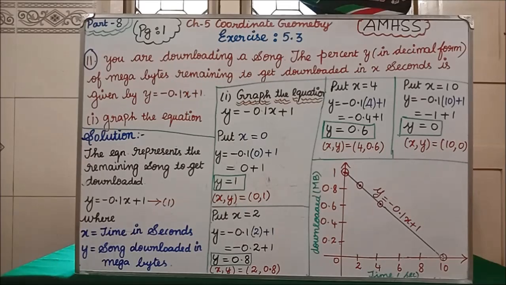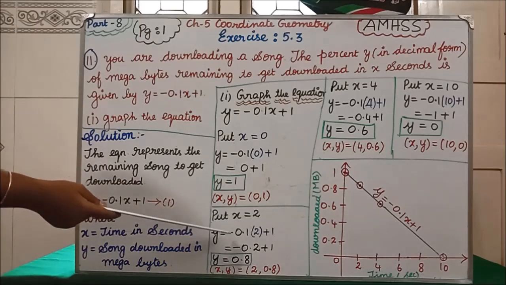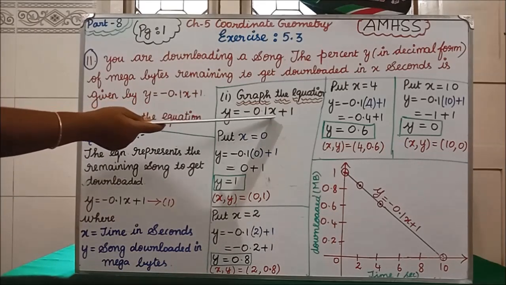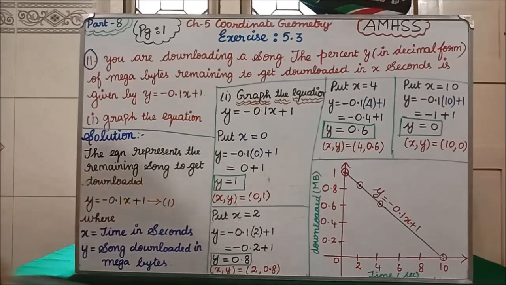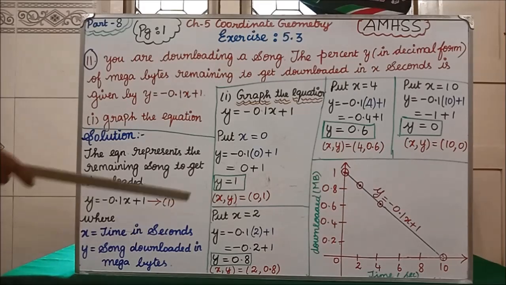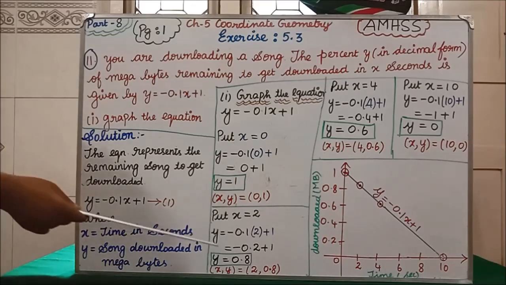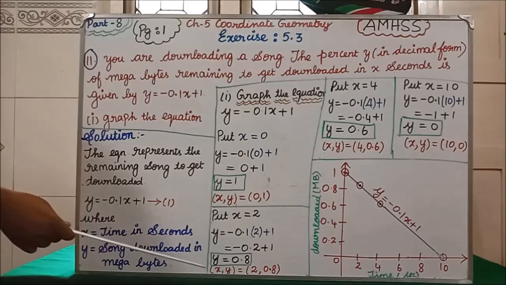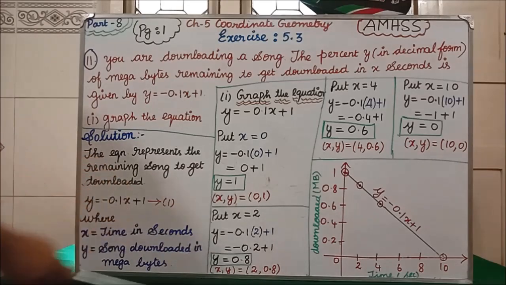Clear? Now we will see the second point. Put x equal to 2. Y equal to minus 0.1, in the place of x we are going to put 2, plus 1, equal to minus 0.2 plus 1. So 1 minus 0.2 is what? 0.8. So y equal to 0.8. Now the point x comma y is 2 comma 0.8.